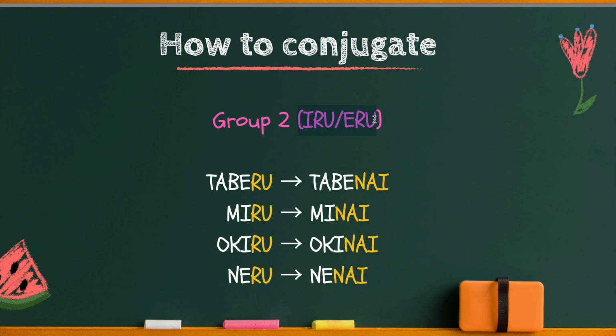So if the verb is in group 2, it's very simple. Just replace ru with nai. So the nai form of 食べる is 食べない. 見る becomes 見ない. 起きる becomes 起きない. 寝る, 寝ない. So group 2 is quite simple.